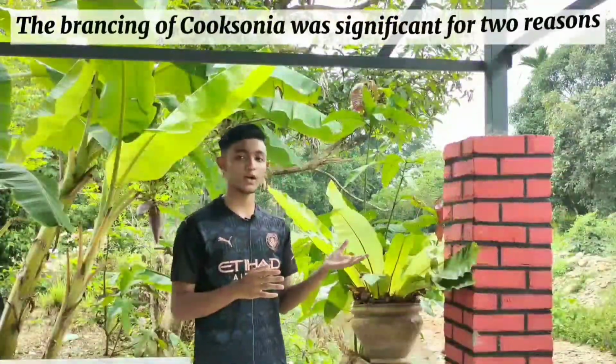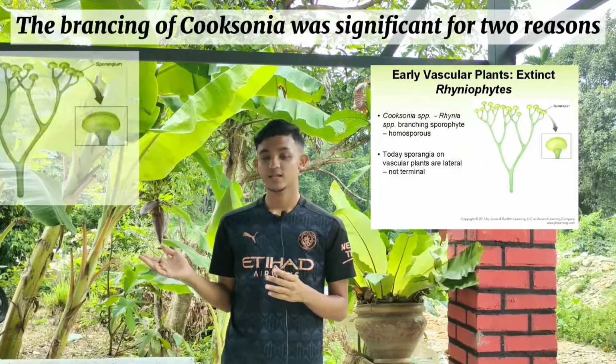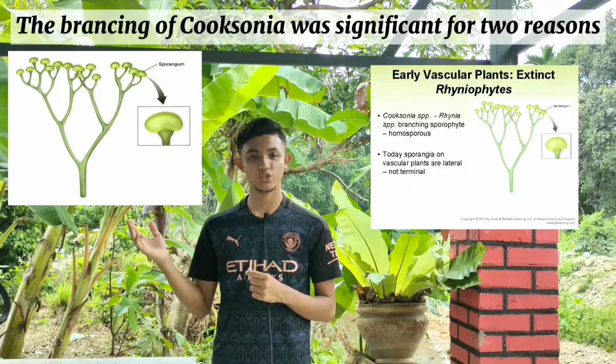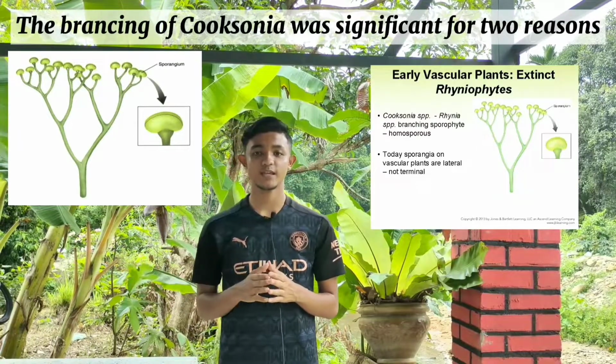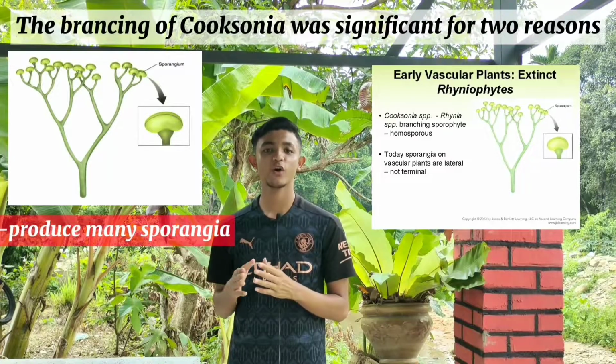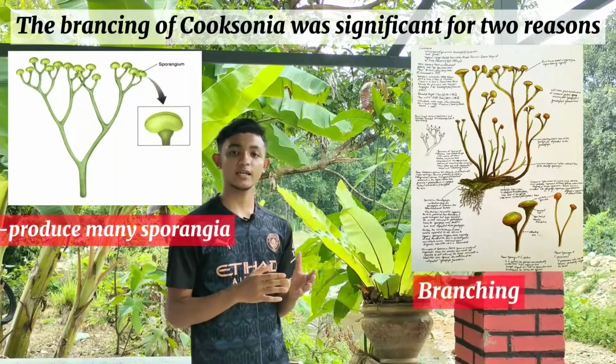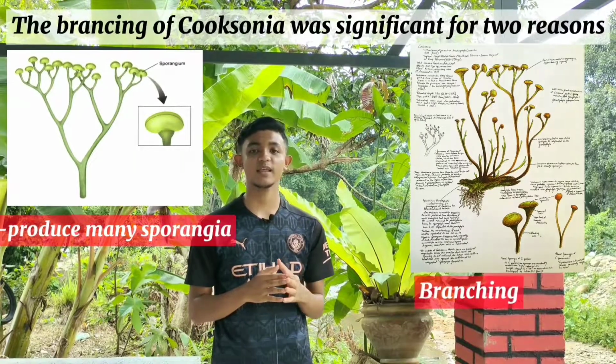The branching of Cooksonia was significant for two reasons. First, instead of a single sporangium as in a bryophyte, this plant produced many sporangia and therefore many more spores. Second, the branching is characteristic of plants that have vascular tissues.